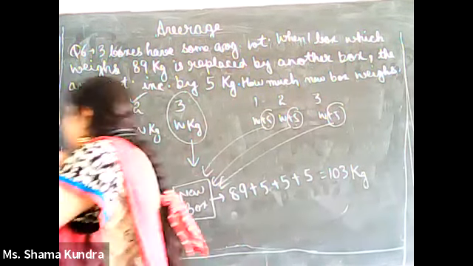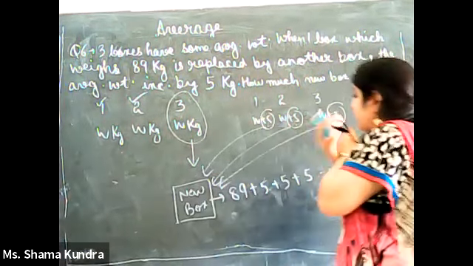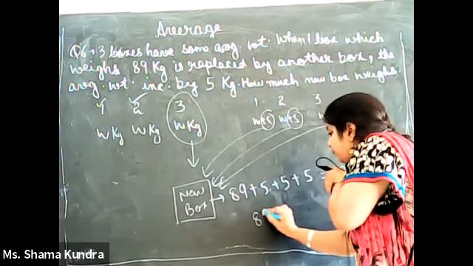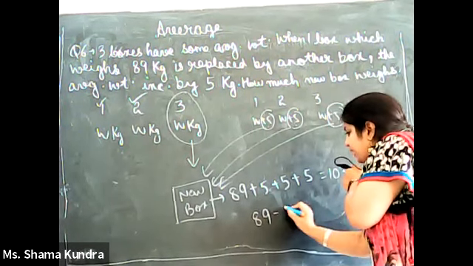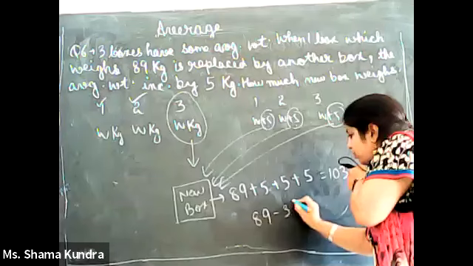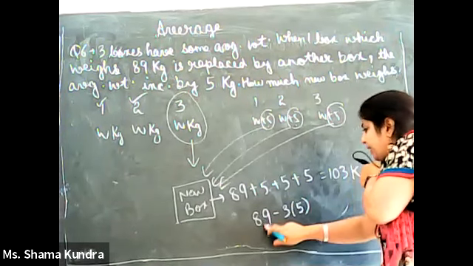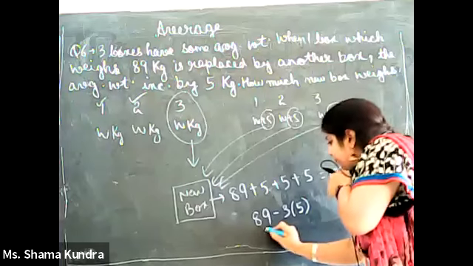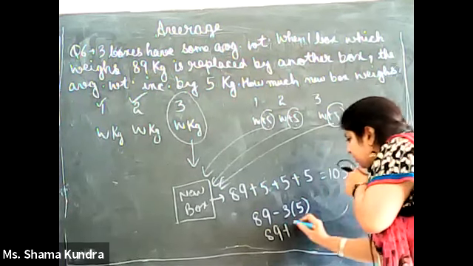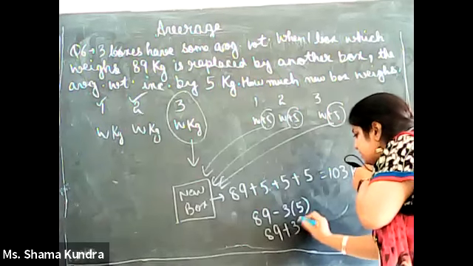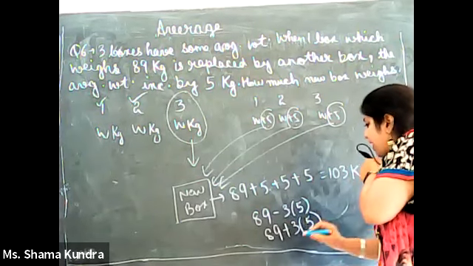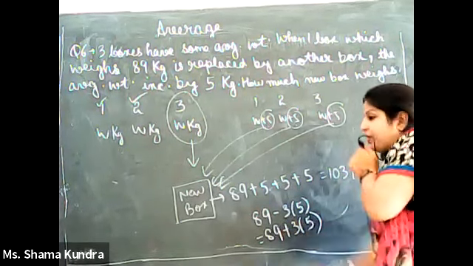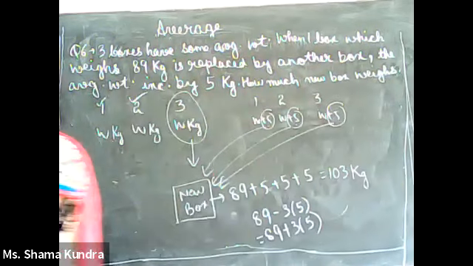If the question is about a 5 decrease, then the weight of the new box will be 89 minus 3 into 5, as the weight of 3 boxes gets decreased. But if they ask for an increase, then 89 plus the weight increase of 3 boxes with how much value? 5. So when you solve this, you will get 103 kg.